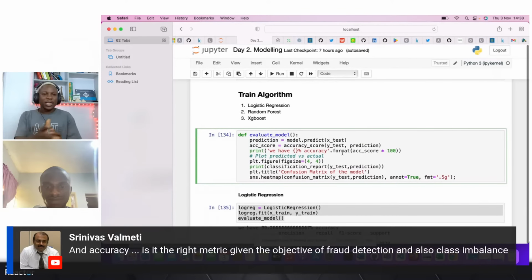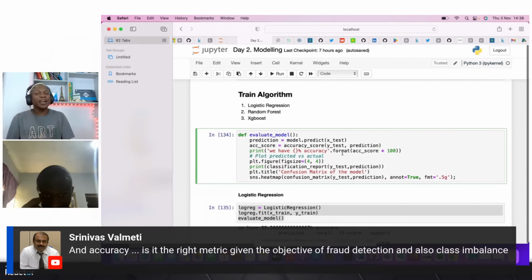Okay, and lastly, I think this is an answer to your question, Nasruddin, before you move forward. Srinivas is also commenting, thank you, asking whether accuracy is the right metric given the objective of fraud detection and also class imbalance. Which is a good question. And obviously, that is the same question Nasruddin is asking here: do we think accuracy is a good measure given the challenges that we are dealing with? Okay, I'm looking for answers that could solve this.